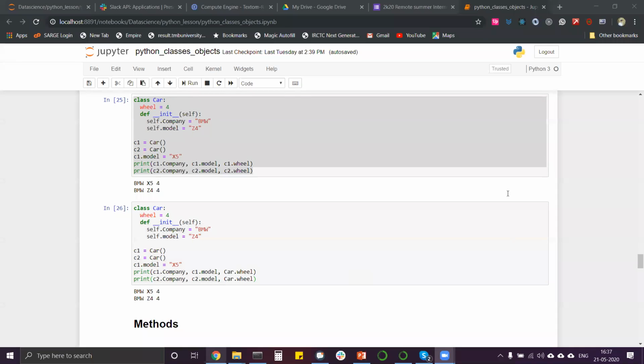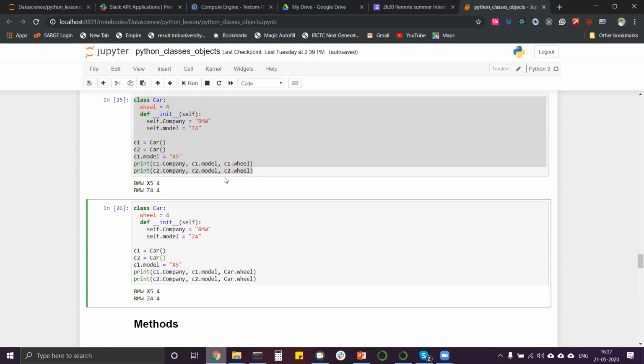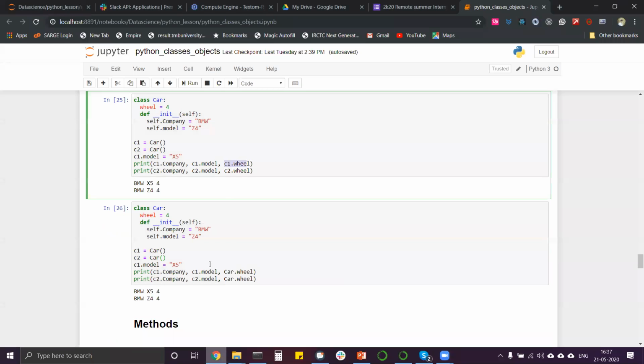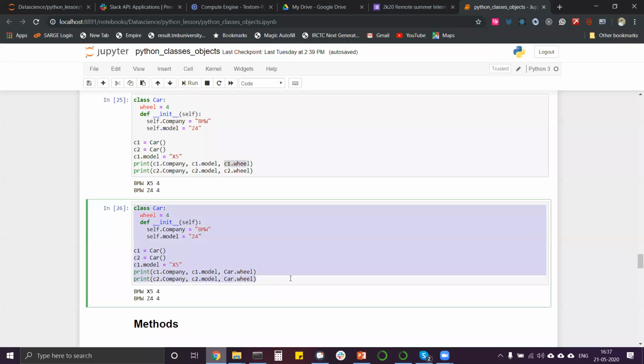Aditya, look at the output here. We could have called using c1.wheel also and car.wheel also, but always remember it is giving outputs. You can see this. I don't know what you have written on your computer, so I cannot come there and solve that name error. I've written this entirely as it is, and it is showing the same result.